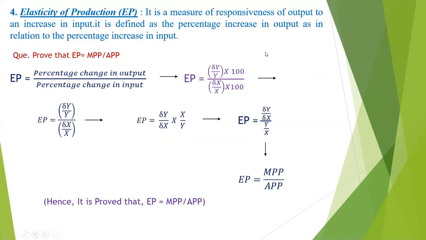Okay, then the next terminology, that is the elasticity of the production. Generally, elasticity is measured in percentage. It is a measure of the responsiveness of the output to an increase in inputs, or it is also defined as the percentage increase in output in relation to the percentage increase in input.